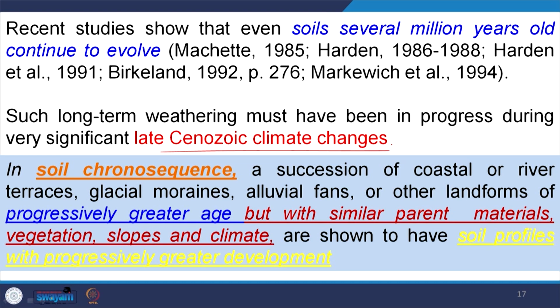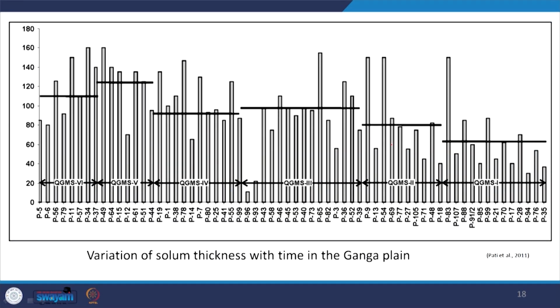It is very important. This is shown here in these photographs. Now, you see we have parent material the same, climate the same, vegetation the same, geochemical activities the same, organic matter the same, but time is different.